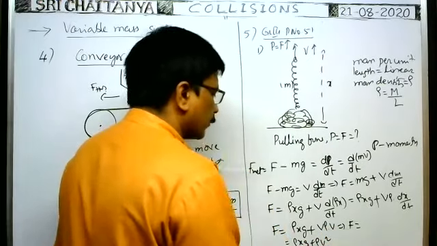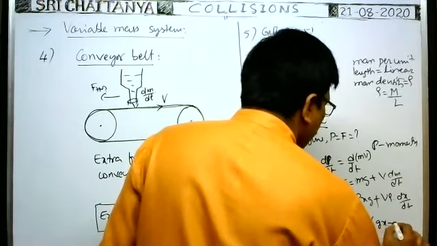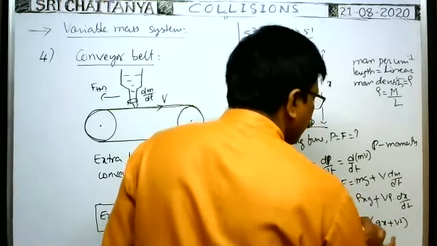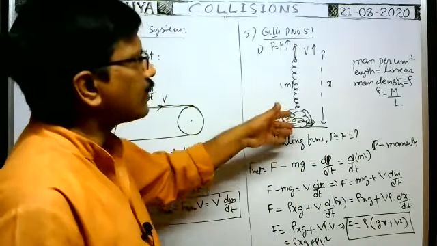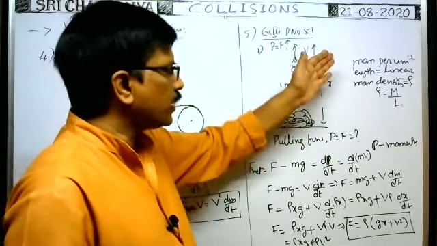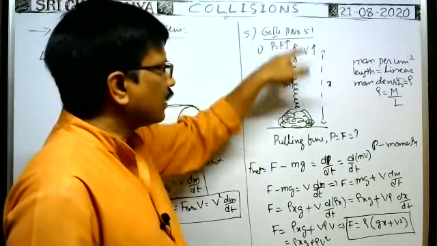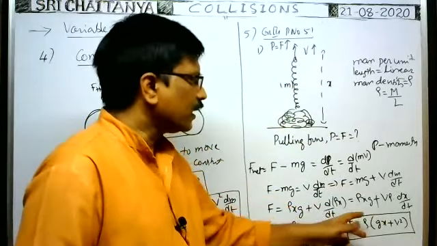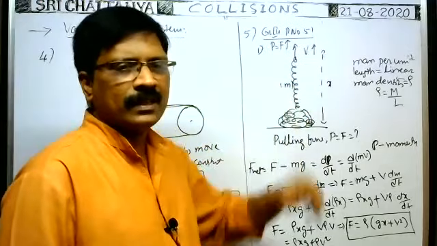Taking rho common, we get F equal to rho into g x plus v square. This is the pulling force to be applied on the chain to move it upwards with constant speed v. If the hanging length x increases, the pulling force has to be increased. Then only the chain can move with constant velocity upwards.